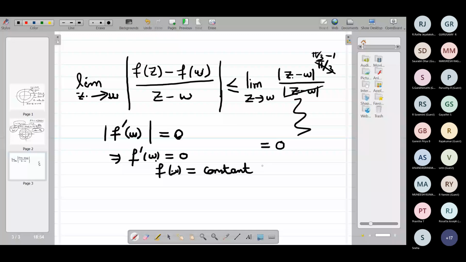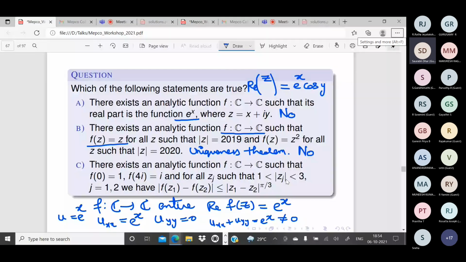But what do I know about f? See the hypothesis, f is an entire function. Now we have proved that it is constant in the annular region. So therefore, can I say that it is constant in the entire complex plane? Yes, we can, using the uniqueness theorem.